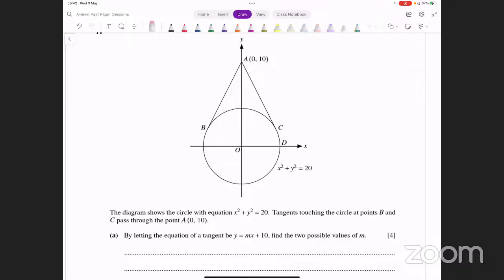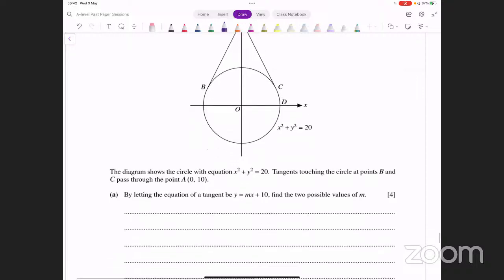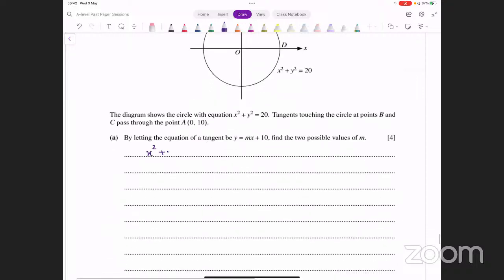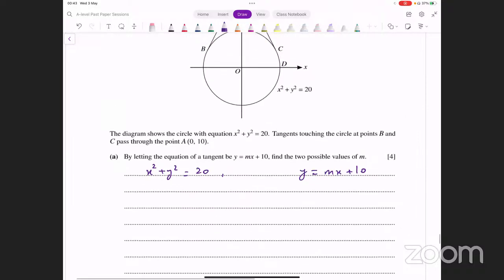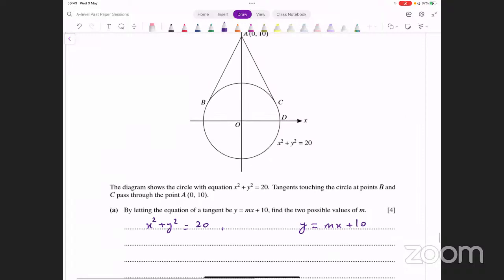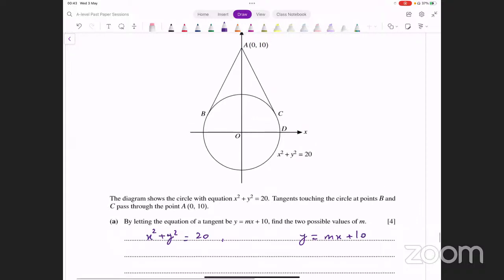Okay, so we have the equation of a circle that is x square plus y square equals 20, and the equation of a tangent is, let's say, y equals mx plus 10. We need to find the two possible values of m. Now, how do you do that? One thing that you might think about is, can you simultaneously solve कर लें? अब simultaneously आप पूरा solve कर नहीं सकते because you have three unknowns, x, y, and m, and you have only two equations. तो आपको इसकी x और y की values directly तो नहीं मिल सकती हैं.